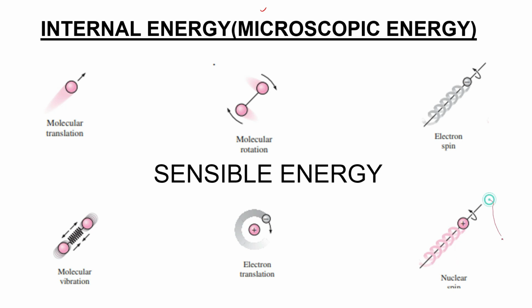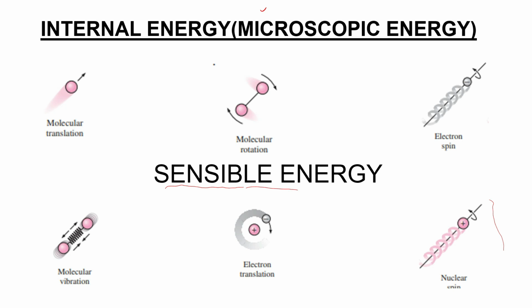So sensible energy consists of these 6 forms of energy. Internal energy is mainly concerned with the energy of the molecules, and these molecules possess 6 different types of energy: the molecular translation, molecular rotation, electron spin, molecular vibration, electron translation, and nuclear spin.